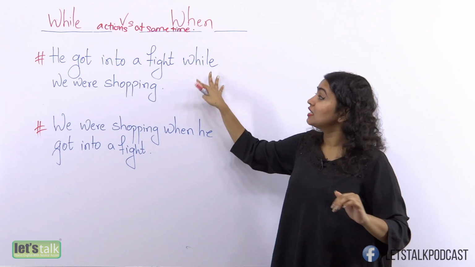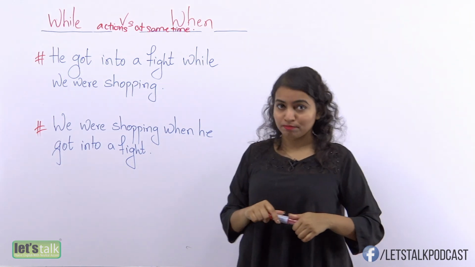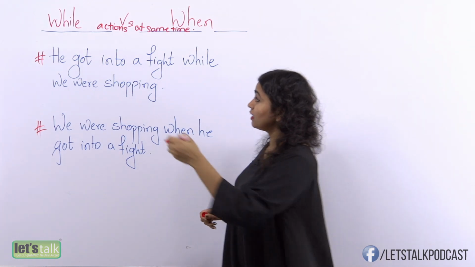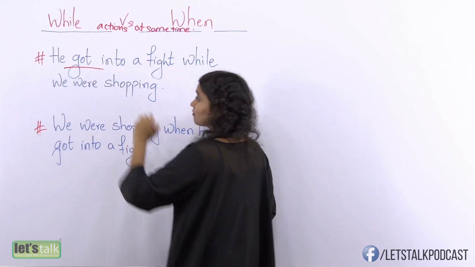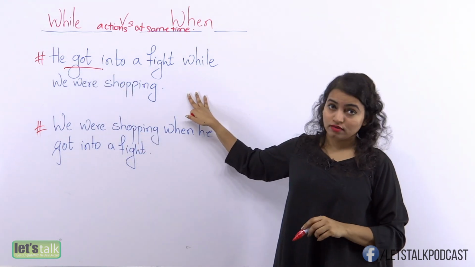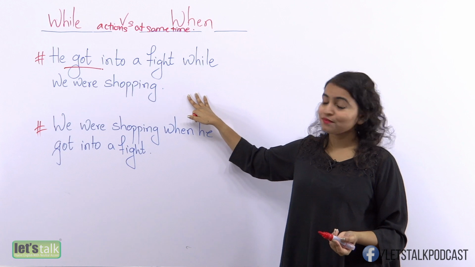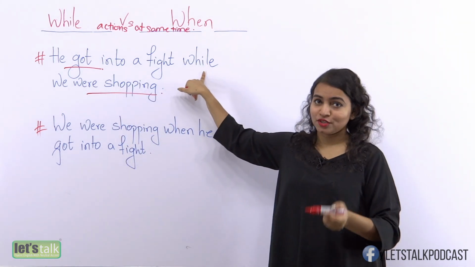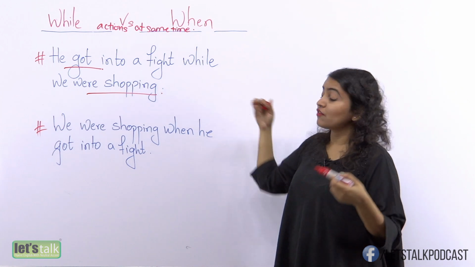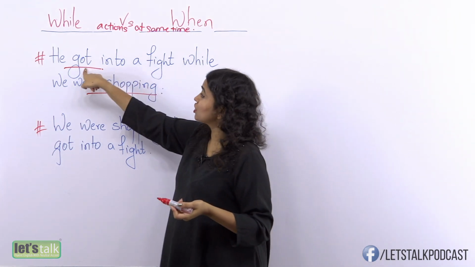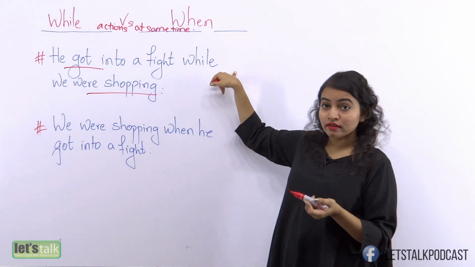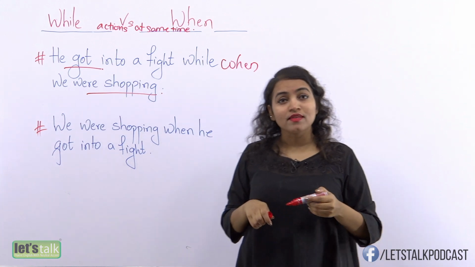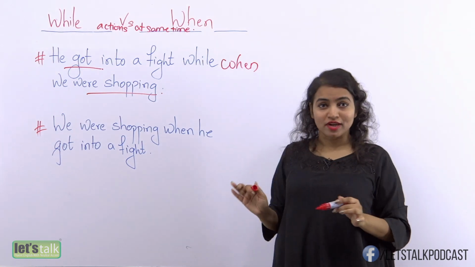Let me tell you, the standard rule that you need to apply is that when you have a single action that comes before a continuous action, then both these words can be used. Which means that if I were to say, he got into a fight when we were shopping, that would be absolutely right.